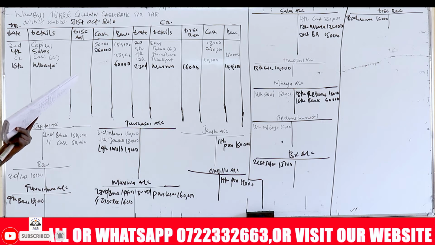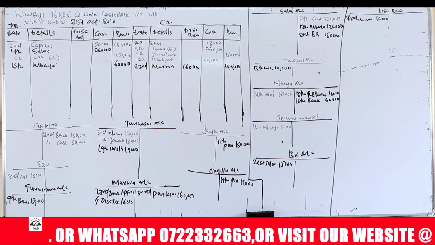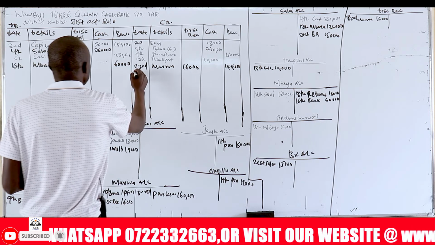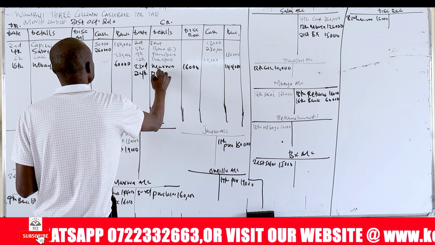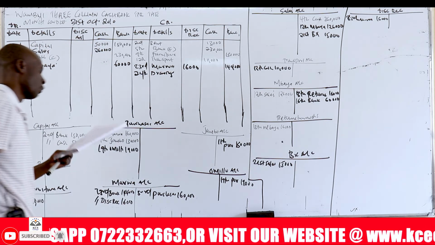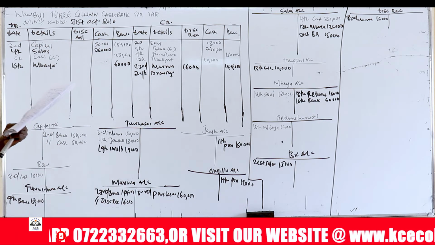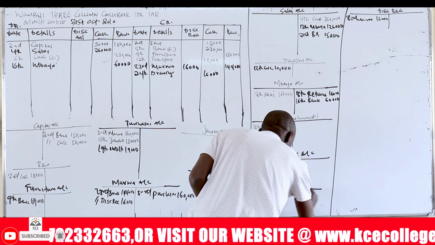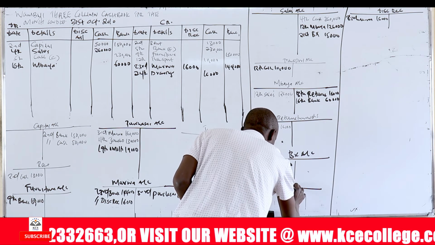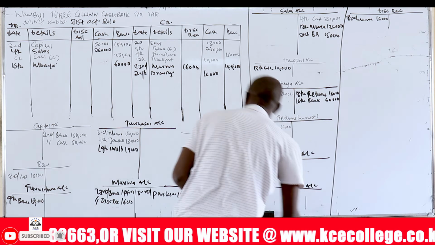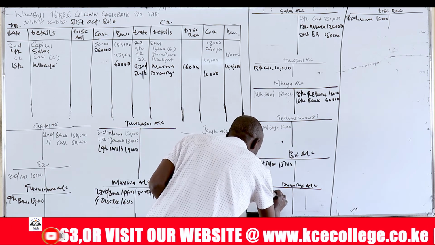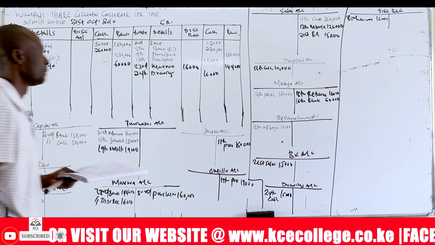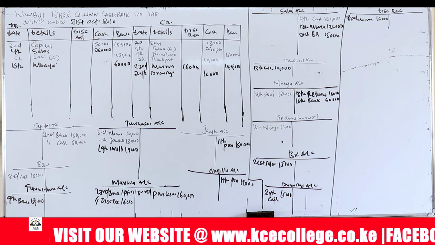On 24th, we withdrew cash 16,000 for personal use. An amount withdrawn from cash or from bank for personal use, or goods taken, are called drawings. So on 24th, we write drawings. Drawings are any amounts or goods taken from the business for personal use. Cash 16,000. Then you open a drawings account and write 24th, cash, 16,000.